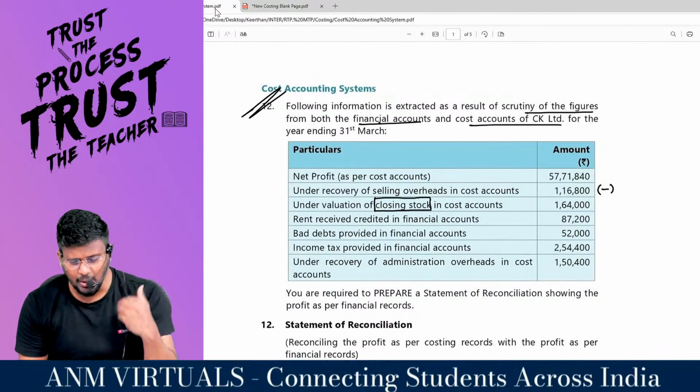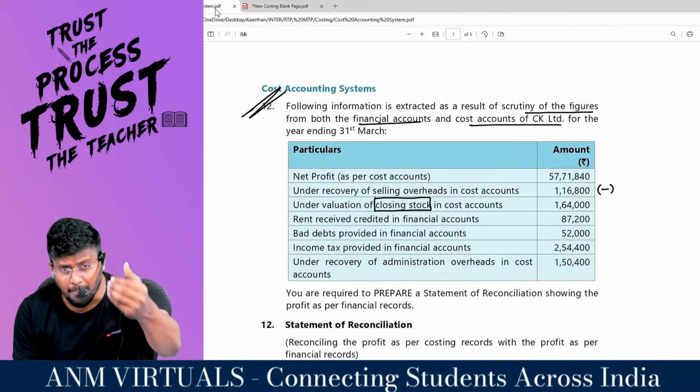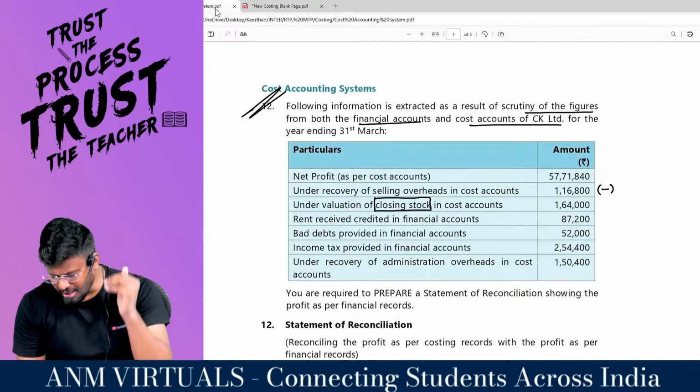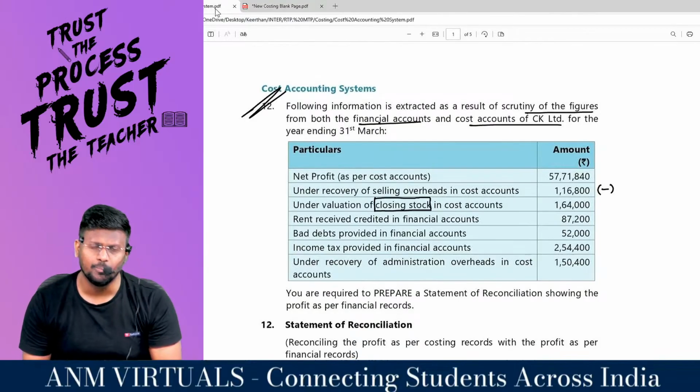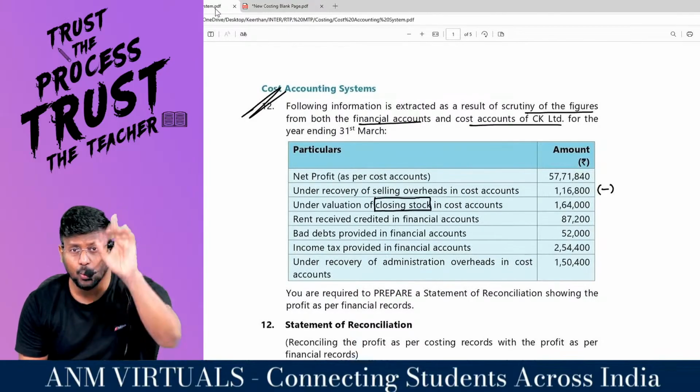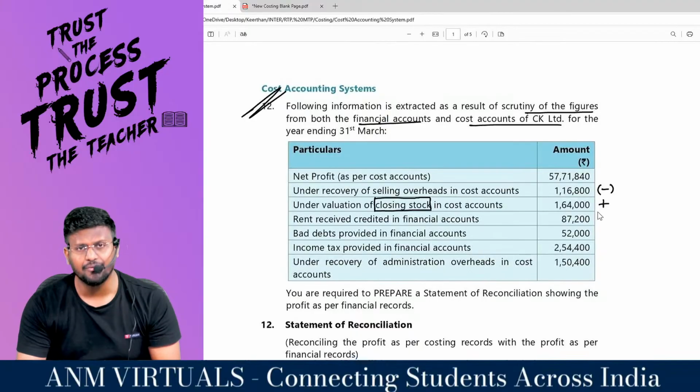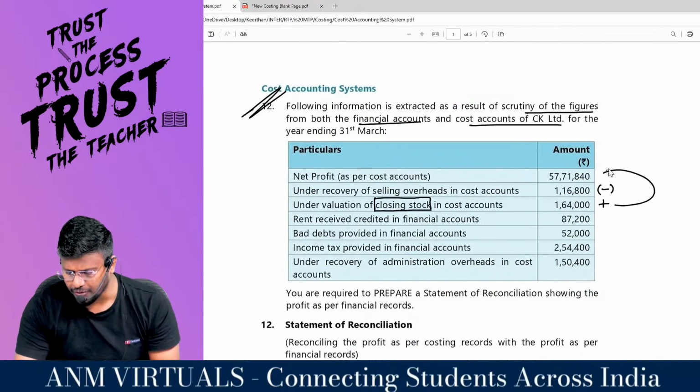In cost accounts, the closing stock value is lower. If it is lower, automatically the profit will also be lower. It should not be lower. Hence, we have to add it back to the profit of the costing.